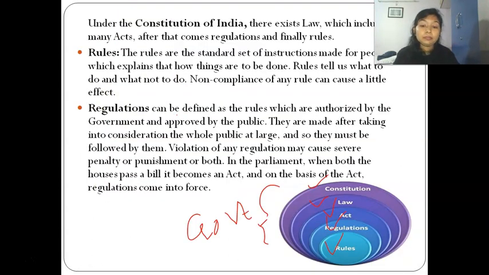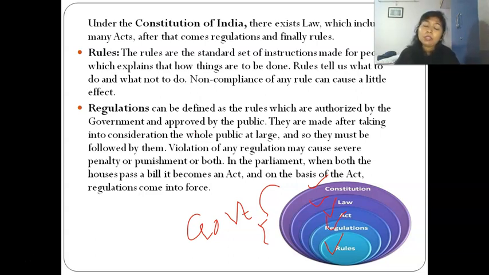Then moving further, we read this in detail to make you understand better, okay. The rules are the standards, a set of instructions made for people, okay. Rules are basically those standards that are the set of instructions that are made for people, which explains how things are to be done. If I talk about companies' rules, there is Company Act, there is companies' rules. So what the rule will tell is how anything is to be done, okay.